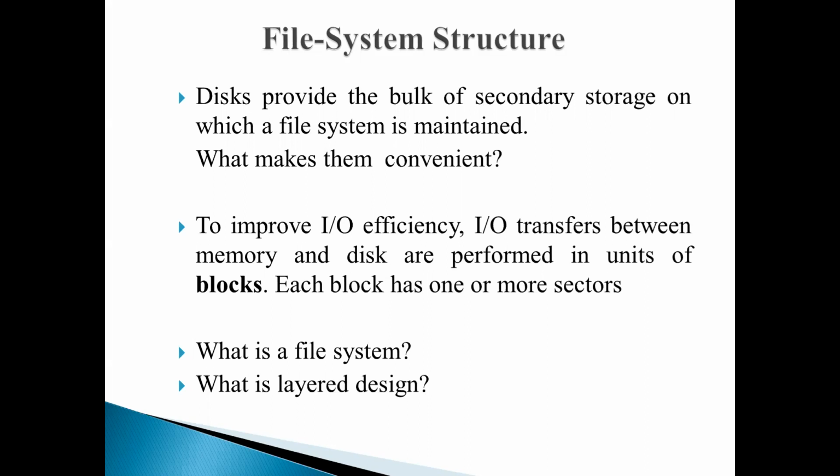By disk, what do we mean? It can be a hard drive, it can be an optical disk, it can be a floppy disk, anything of that sort. Such storage devices are used for maintaining our file system, and this is where the bulk of our secondary memory is going to reside. So why are we using disks for secondary memory? There are two reasons for using disks as the main storage device for our file system.